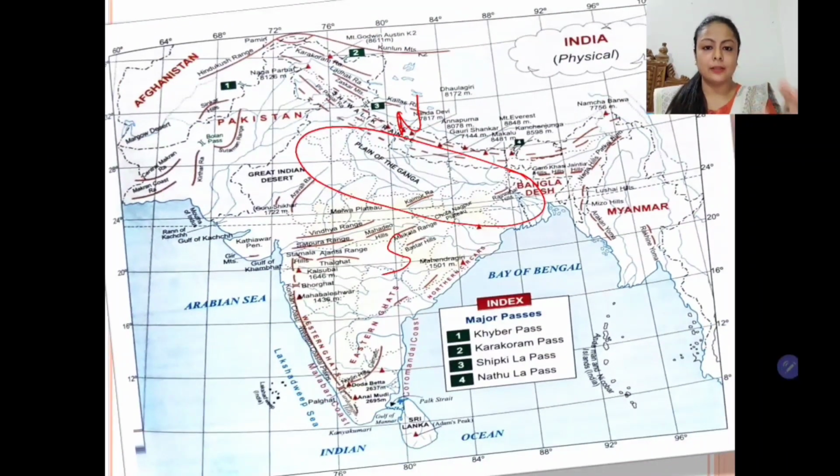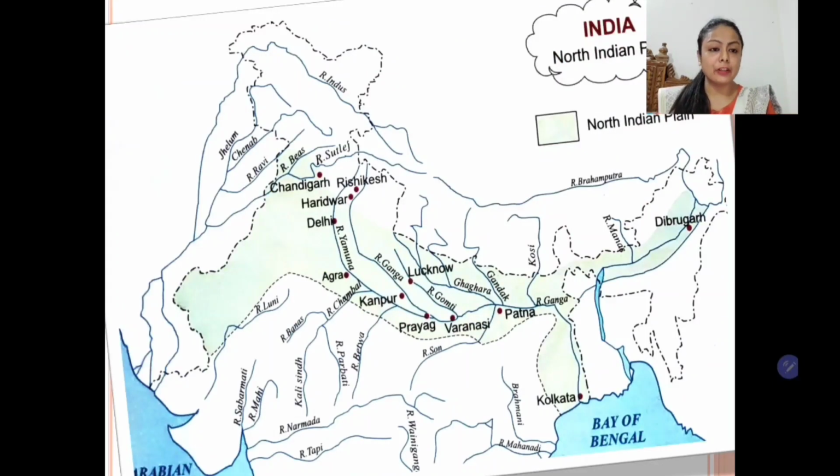So students, let's look at the rivers that have brought sediments. They deposited the sediments and have made this plain. So you can see the green color has been used to show the extent of this plain, and this plain is so huge that it's extending from the western part to the eastern part of the subcontinent. So we can divide it into 4 parts.